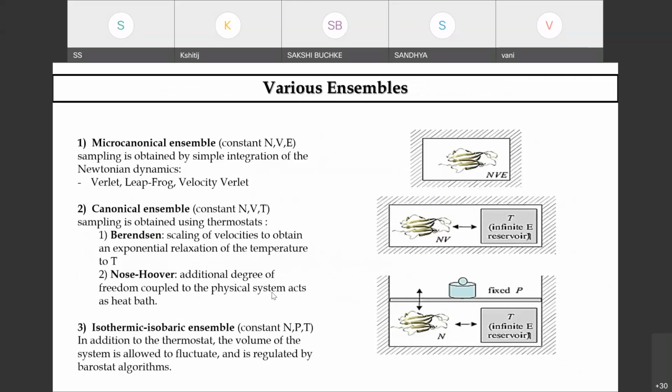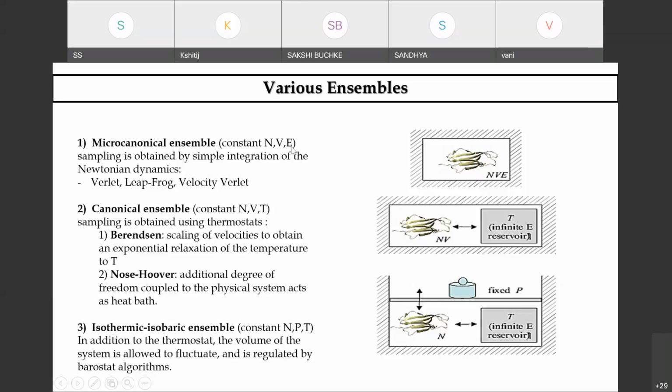Now, as I told you, in terms of explicit solvation and implicit solvation, there are different ensembles also. You have the microcanonical, canonical and isothermal isobaric ensembles, which your program offers you. So when you go for, say, Newtonian dynamics in terms of Verlet, leapfrog, and velocity Verlet integration, then you have the microcanonical ensemble, that is NVE.